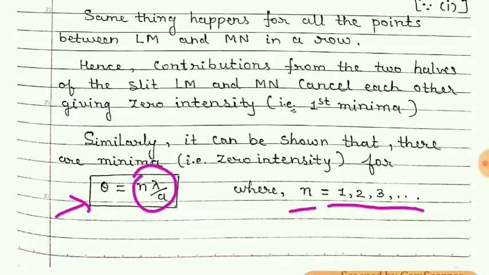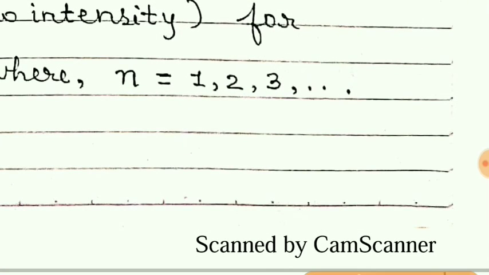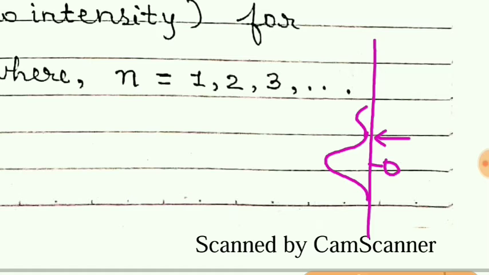So once again, let me show you how these minimas are obtained. Suppose this is a screen. This is the central maxima. Then this is the first minima. This is the second minima. This is the third minima, and so on.